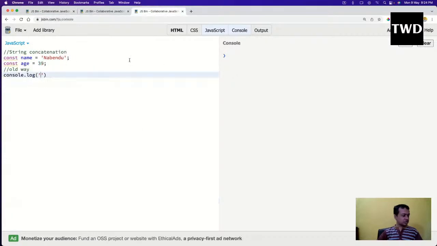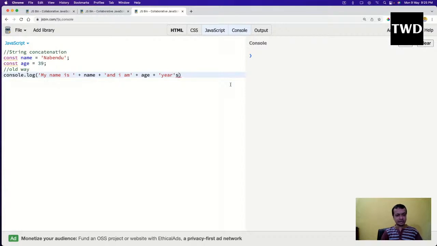You can give single quotes or double quotes, anything. Suppose I want to write 'my name is Mabindu, and I am' plus age plus 'years old'.